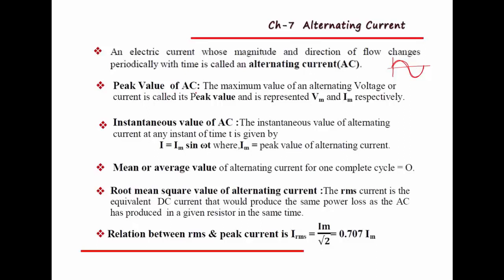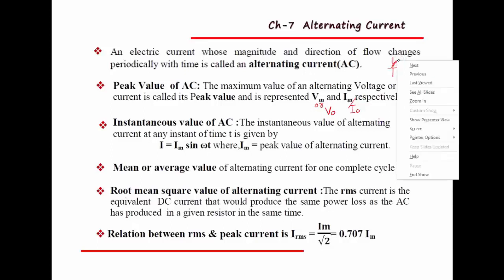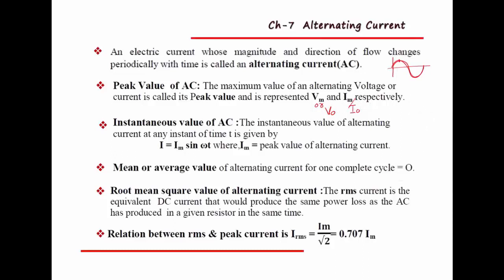And the peak value of AC, or the maximum value of alternating voltage or alternating current, is called the peak value. Generally the peak value of voltage is represented by the symbol Vm, or we can use V0. And the maximum current, or peak value of current, is represented by Im, or we can use I0. So V0 and I0 indicate the maximum value of alternating voltage or alternating current. This is the maximum current, represented by the symbol I0 or V0.